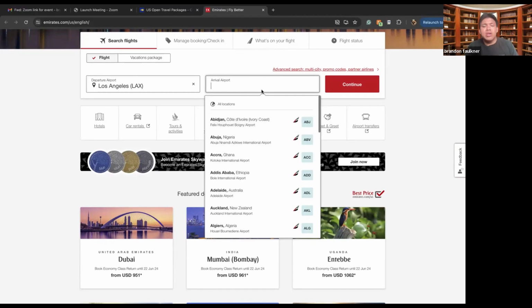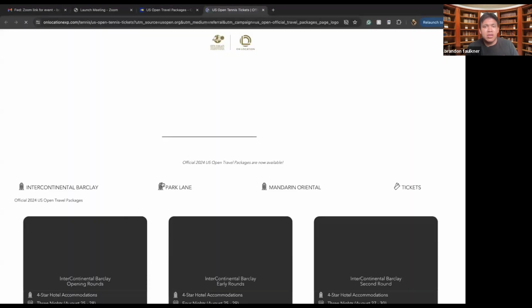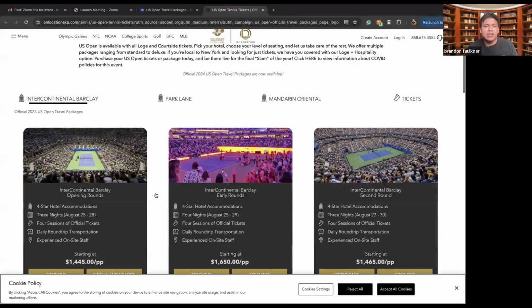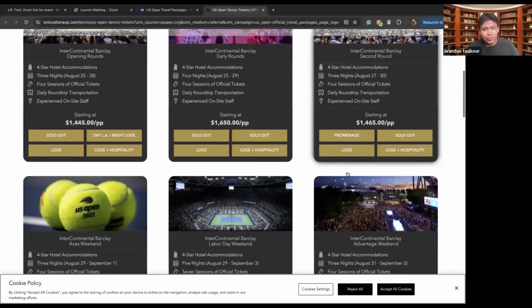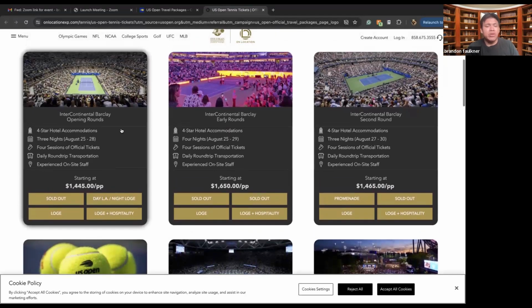As of right now, I don't know why it's not taking me to the link. Typically when I click on this it does take me. Here we go. So here we have US Open tennis ticket packages. All these packages start at pretty much around the same price of close to $1,500, and we can see all the different packages that they have. These packages include things like a 4-star hotel accommodation for 3 nights, 4 sessions of official tickets, daily round trip transportation, and experienced on-site staff.